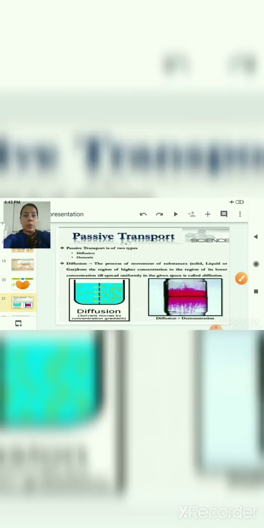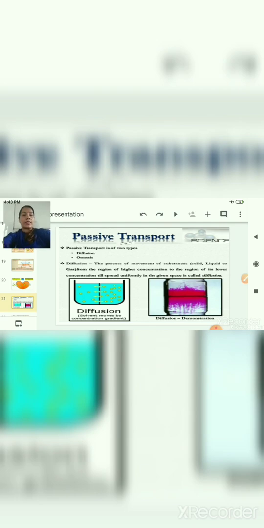Now let us discuss passive transport. Passive transport is of two types, diffusion and osmosis. Diffusion is a process of movement of substances from the region of higher concentration to the region of lower concentration till it spreads uniformly in a given space. And diffusion is a process in which no selectively permeable membrane is required.